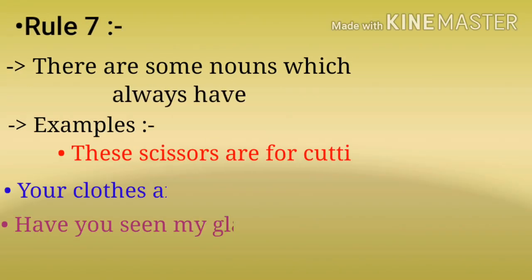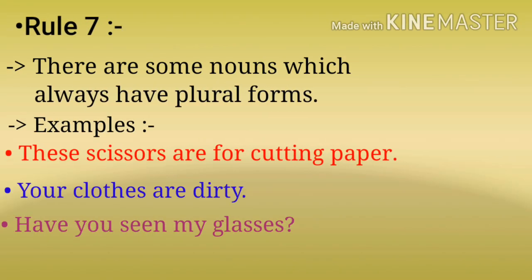The next is rule 7. In this rule we think about which nouns are used in singular forms and which nouns are used in plural forms. For example, scissors. First, these scissors are for cutting paper. Scissors are always used in plural form. Where is the verb? Are is the verb. And second, your clothes are dirty. Third, have you seen my glasses? See, the verbs are used in plural forms.